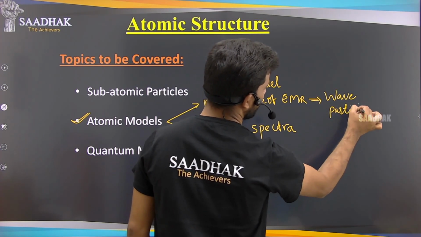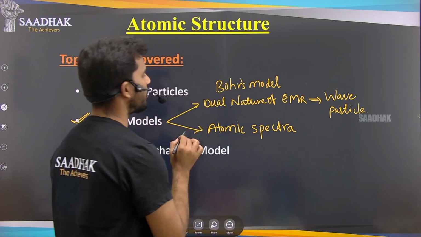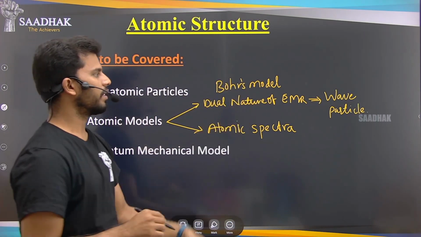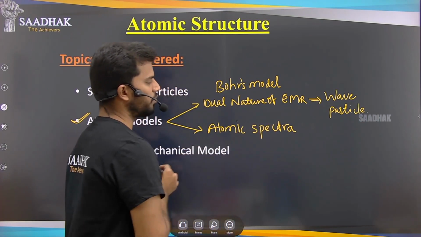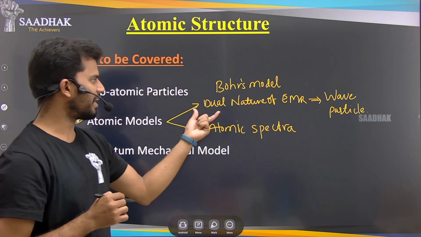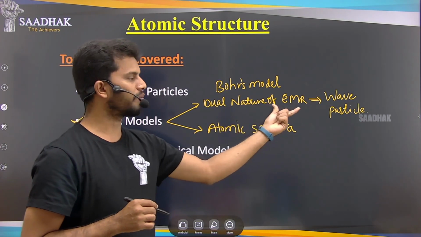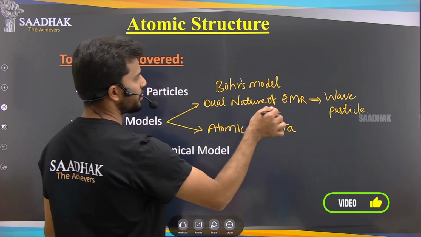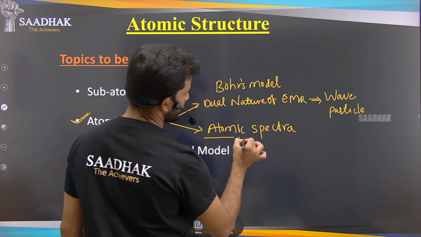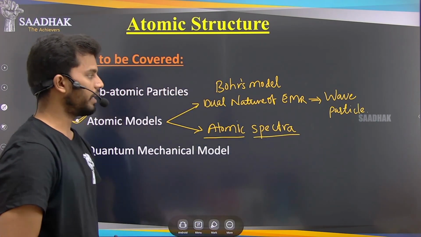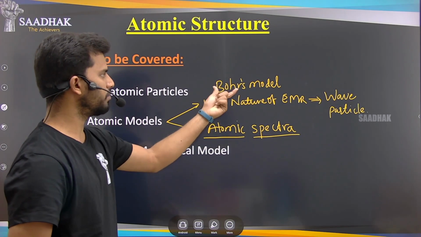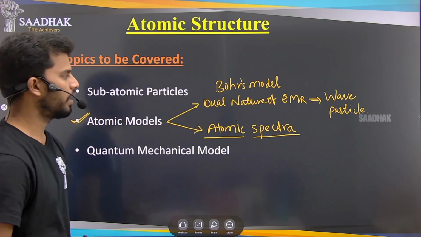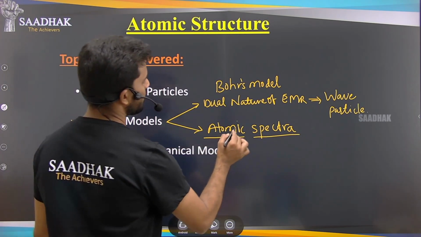So whoever did not attend or whoever did not complete lecture number 3, they can complete that and later they can come to this lecture number 4 so that they can understand this dual nature of electromagnetic radiation with a clear idea. Okay, so the continuation of that second part is what is this atomic spectra, and how these two helped Mr. Bohr to give his model for an atom. That we are going to discuss in today's class.